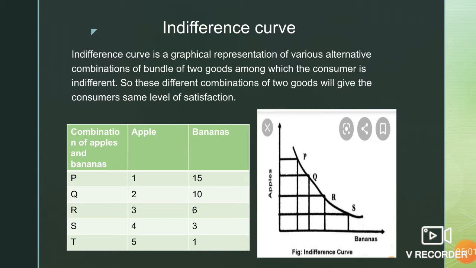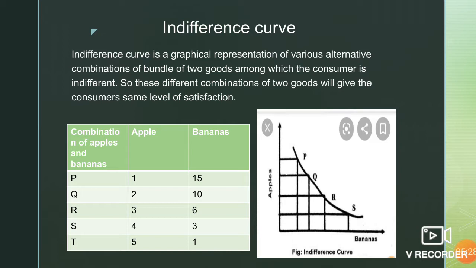But all these combinations will give the consumer the same level of satisfaction. Any point on this indifference curve, he will get the same level of satisfaction. So the consumer is indifferent in these given combinations of apples and bananas.